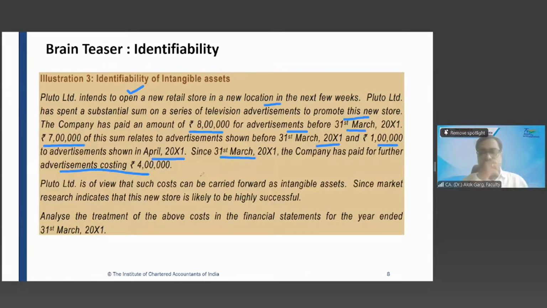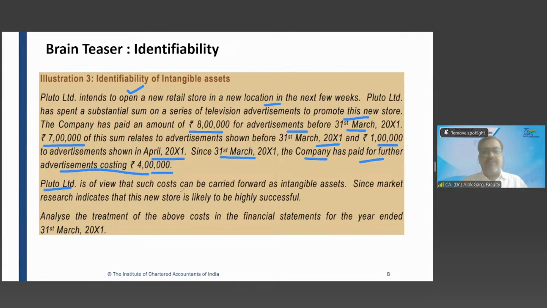So I can say I have paid Times of India or Hindustan Times 8 lakh rupees. And Hindustan Times published in its newspaper 7 lakh rupees worth of my advertisement up to 31st March and 1 lakh rupee worth of advertisement after 31st March. And the company has paid, after 31st March 2001, for further advertisement costing rupees 4 lakh. So subsequently, the company is also paying 4 lakh.